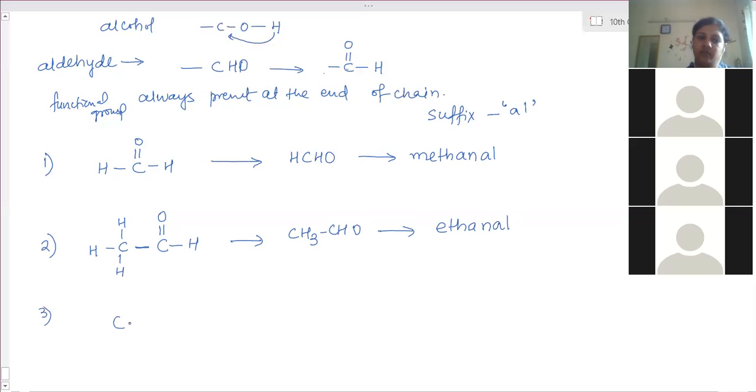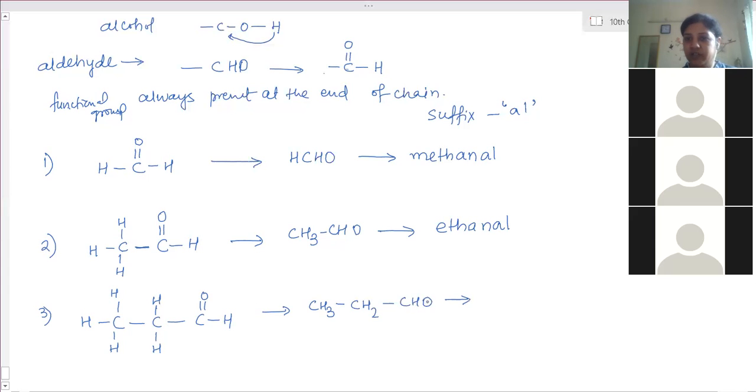Then 3 carbon atoms, 1, 2, 3. At the end, double bond O, single bond H. Here 2 hydrogens, here 3 hydrogens. Now first is CH3, second carbon is CH2, third carbon atom is CHO. You cannot write COH. You can't write COH, only CHO you have to write. So it is propanal.